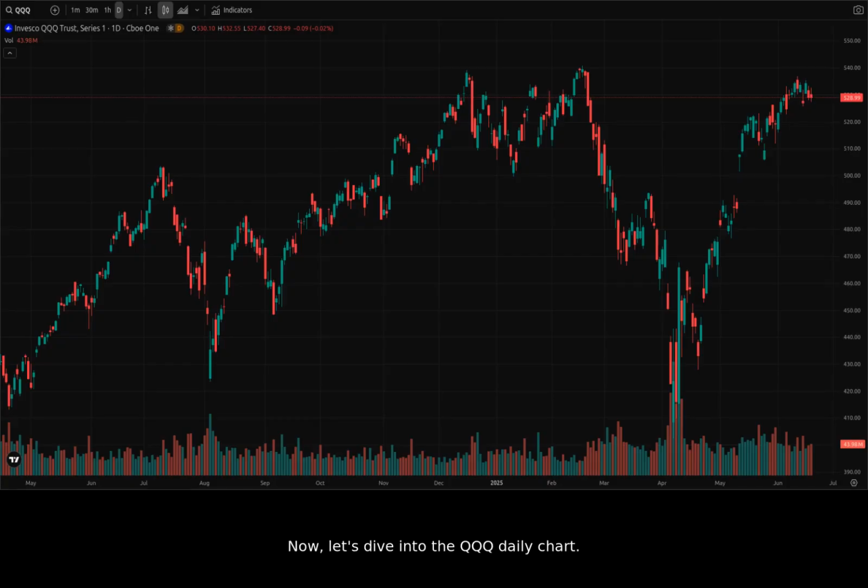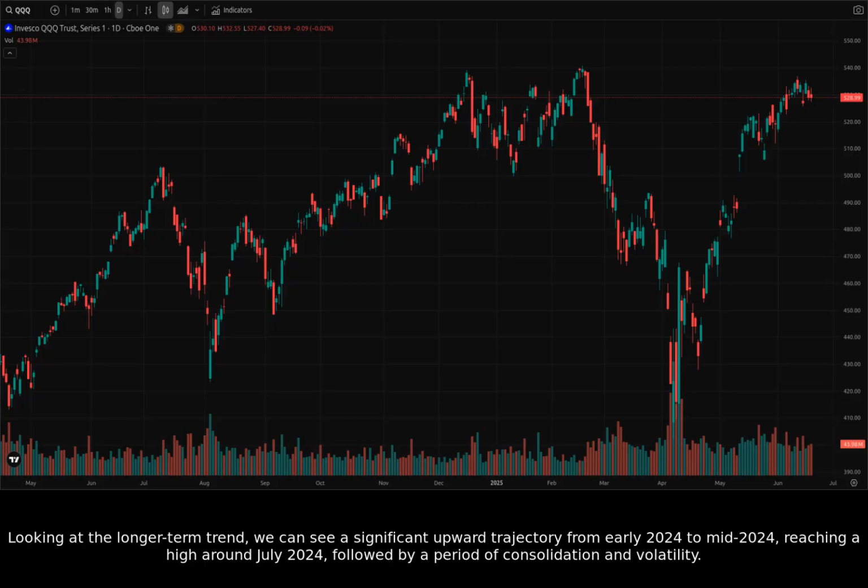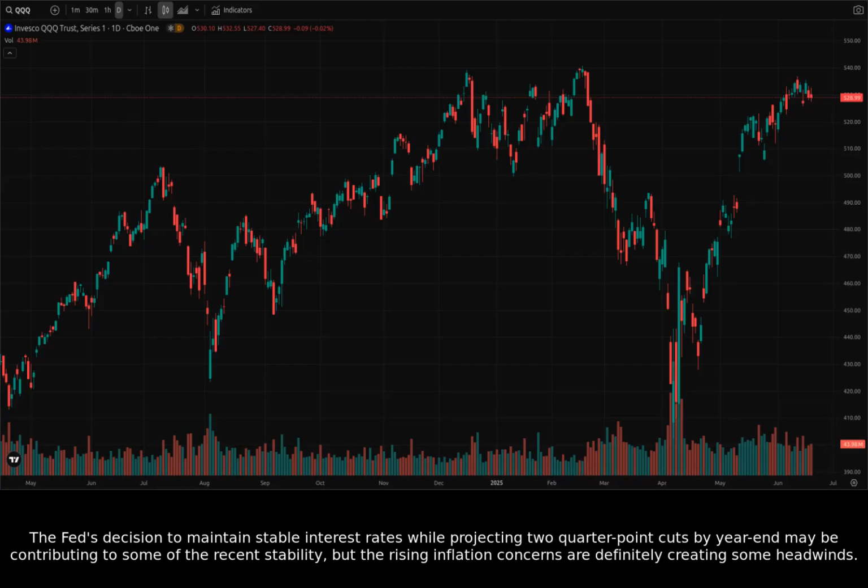Now, let's dive into the QQQ daily chart. Looking at the longer-term trend, we can see a significant upward trajectory from early 2024 to mid-2024, reaching a high around July 2024, followed by a period of consolidation and volatility. The Fed's decision to maintain stable interest rates while projecting 2 quarter-point cuts by year-end may be contributing to some of the recent stability, but the rising inflation concerns are definitely creating some headwinds.